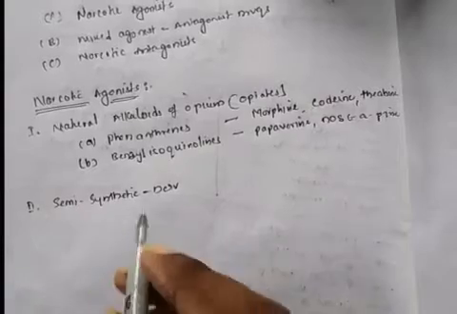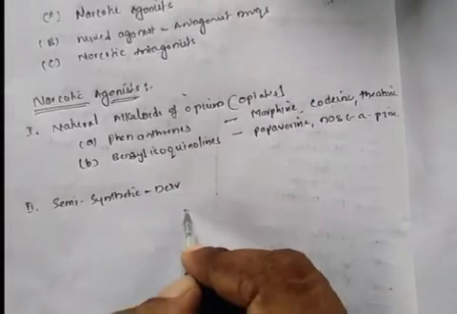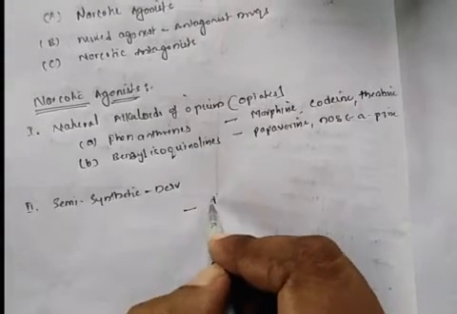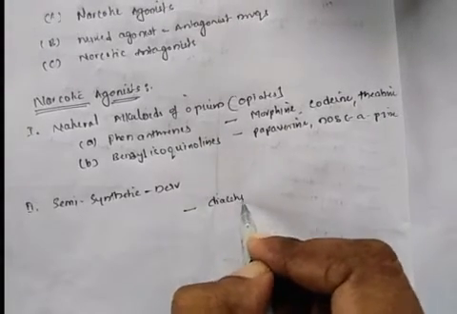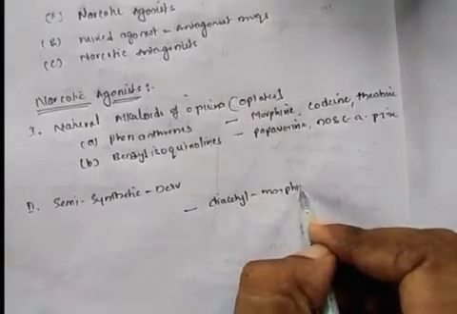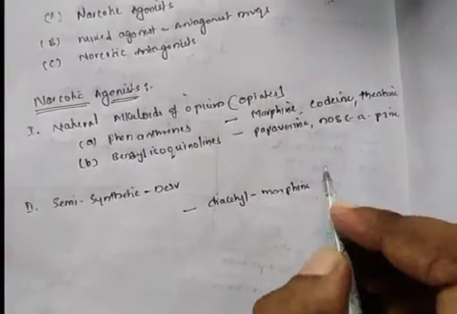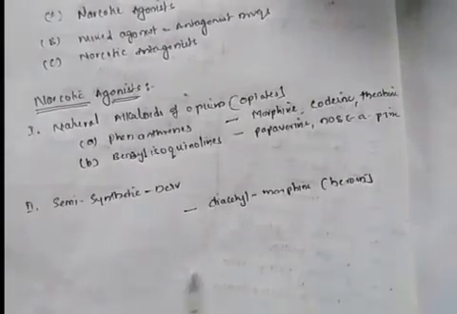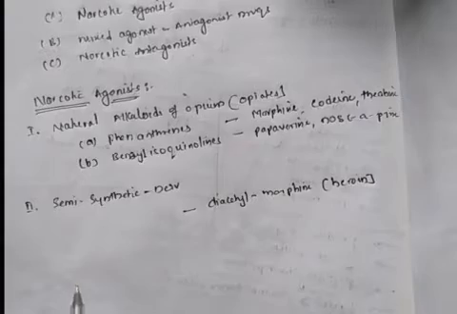An example in this category is diacetylmorphine, which is nothing but heroin.